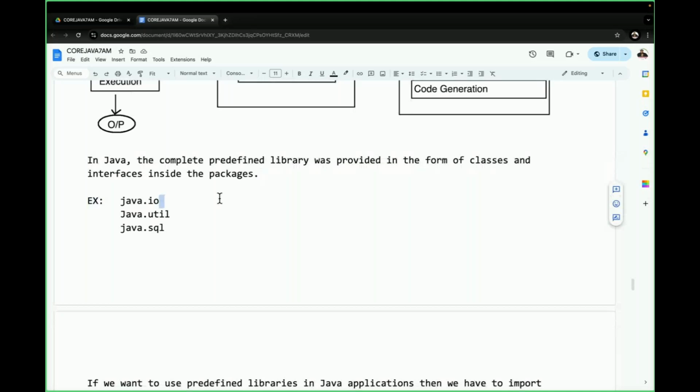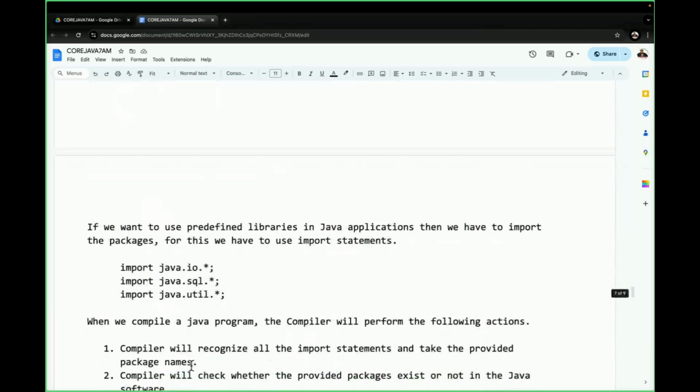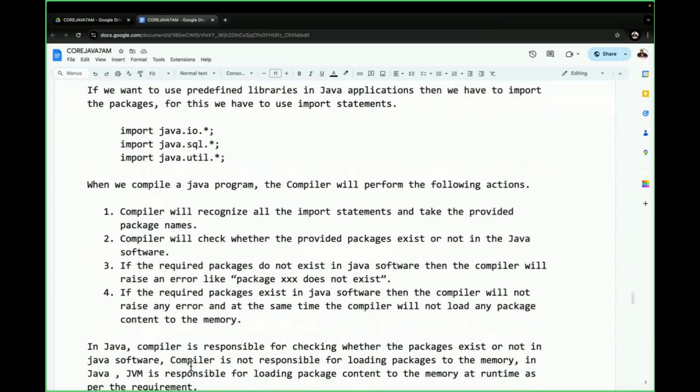In Java, the complete predefined library was provided in the form of classes and interfaces in packages. Examples for these packages are java.io, java.util, java.sql, like this. So many packages are available. If you want to include this predefined library in Java applications, then we have to import the packages. What is that import statement? import java.io.*, import java.sql.*, import java.util.*. Like this we have import statements.